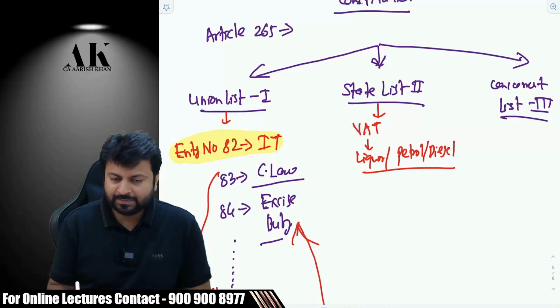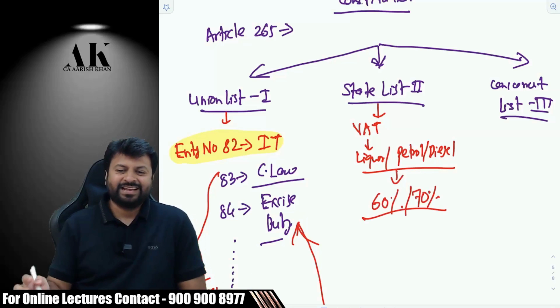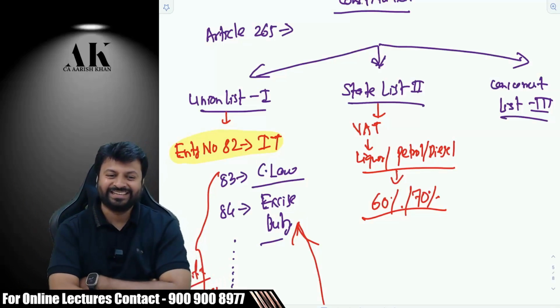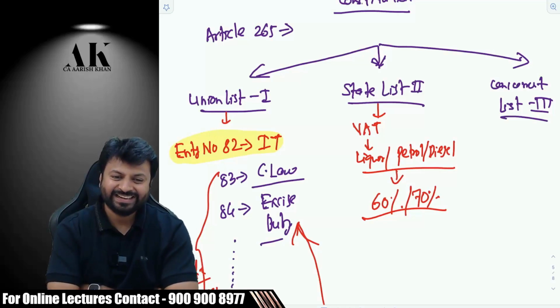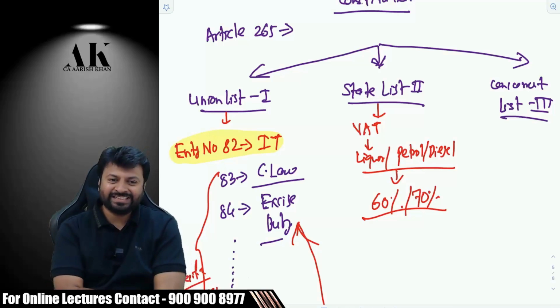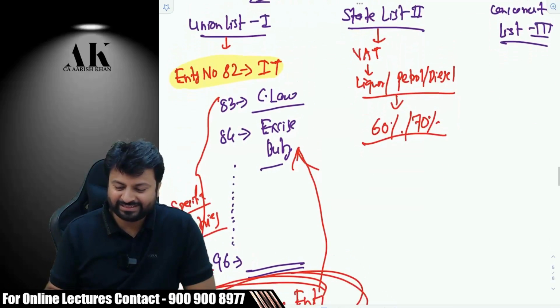Now, why are these people not bringing petrol and diesel in GST? You would know. Why? Because they are already imposing how much taxes on this? Around 60 to 70% they are already imposing, right? Do you agree to this? And if they bring this to GST, then they will be restricted to how much? Say 28%, which they don't want to do. And that is the reason they are not bringing petrol and diesel to the GST regime. Anyways, that is a political decision.